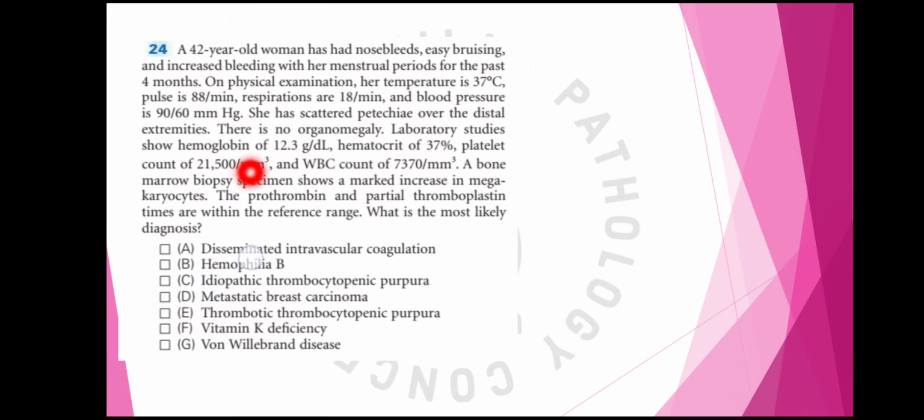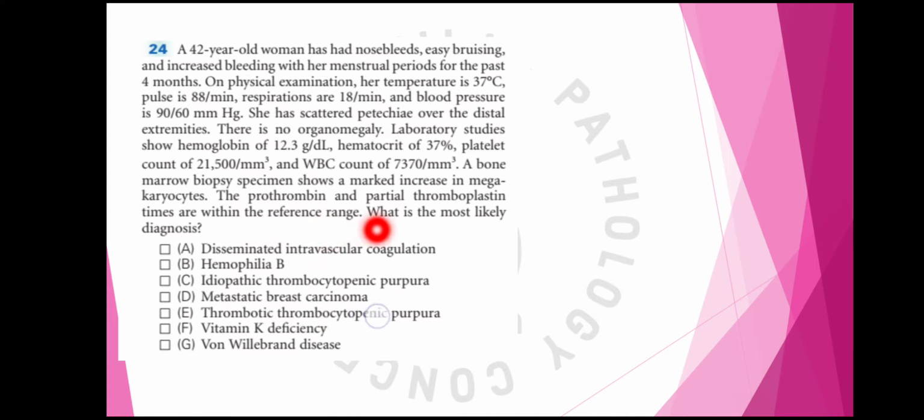Now in the lab studies, hemoglobin is 12.3, it is normal. Hematocrit is again normal. Platelet count is decreased, 21,500 per cubic millimeter. WBC count is normal. Bone marrow biopsy is showing a marked increase in megakaryocytes. The prothrombin time and the partial thromboplastin time, PT and PTT, are within the normal reference range. What is the diagnosis?